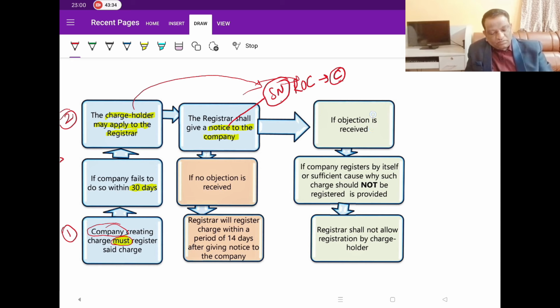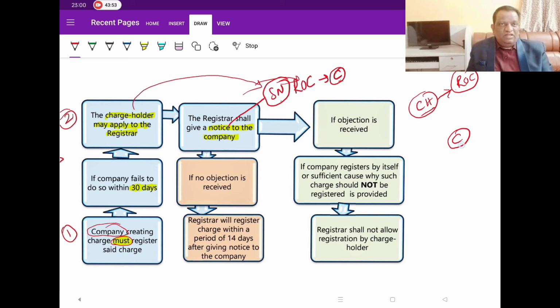Now, if any objection is received. It is the charge holder who has gone to the ROC, saying that I have given a loan to one company, imagine there is a borrower. Now, the charge holder has gone to the ROC claiming that he has already lent the loan to this company, and the company is supposed to come and register, but they are not doing it. So therefore he says, now I want to register the charge on this property. Then what does ROC want to do? He wants to inquire with this company, but his inquiry comes through issuing a show cause notice.